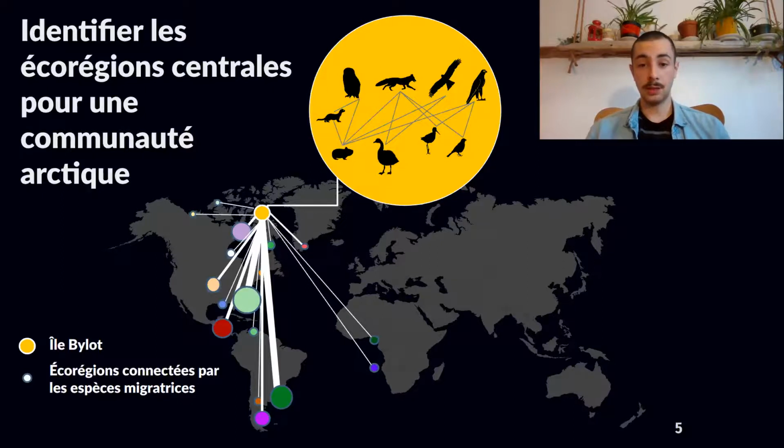So that will be a two-layer network. So the first layer, represented in the yellow circles, represents the species and the interactions between them. And the second layer will be the ecoregions used as wintering areas, represented by the different colored circles. So the structure of the network will outline ecoregions around the globe that have an important conservation value for Arctic ecosystems. And representing the connectivity of a community is the first step in assessing the vulnerability of an ecosystem to external change that can occur in distant but connected environments.